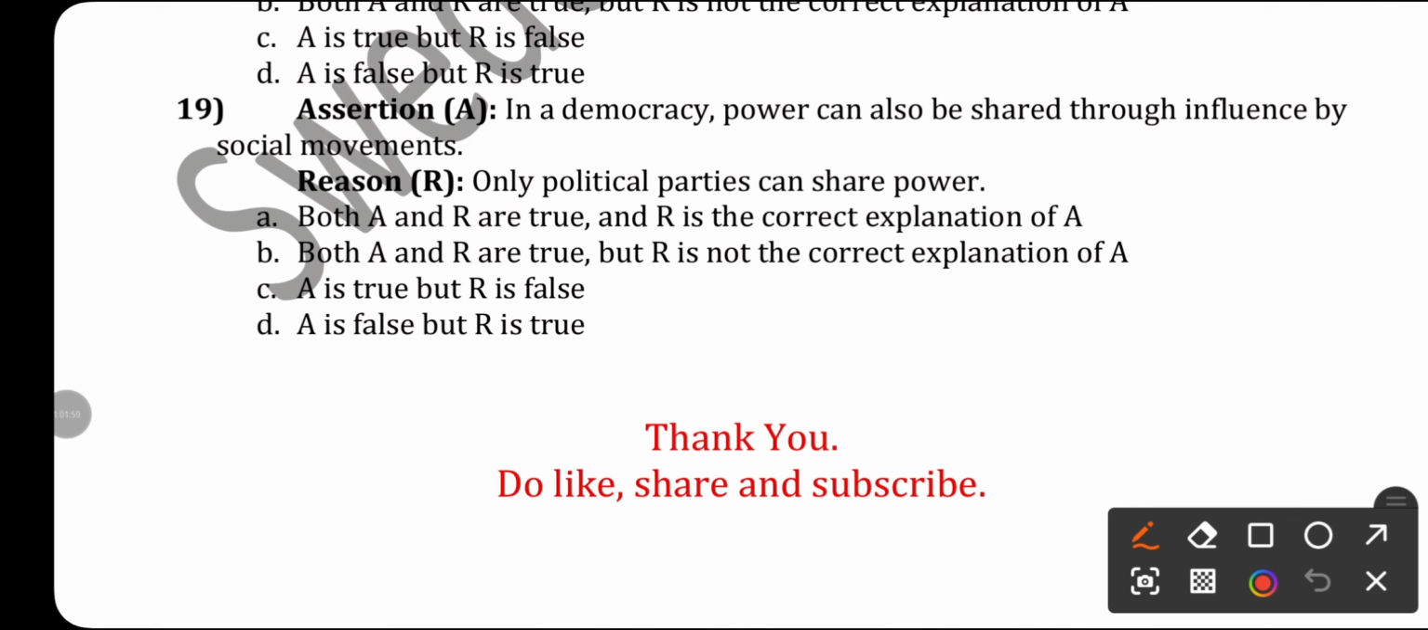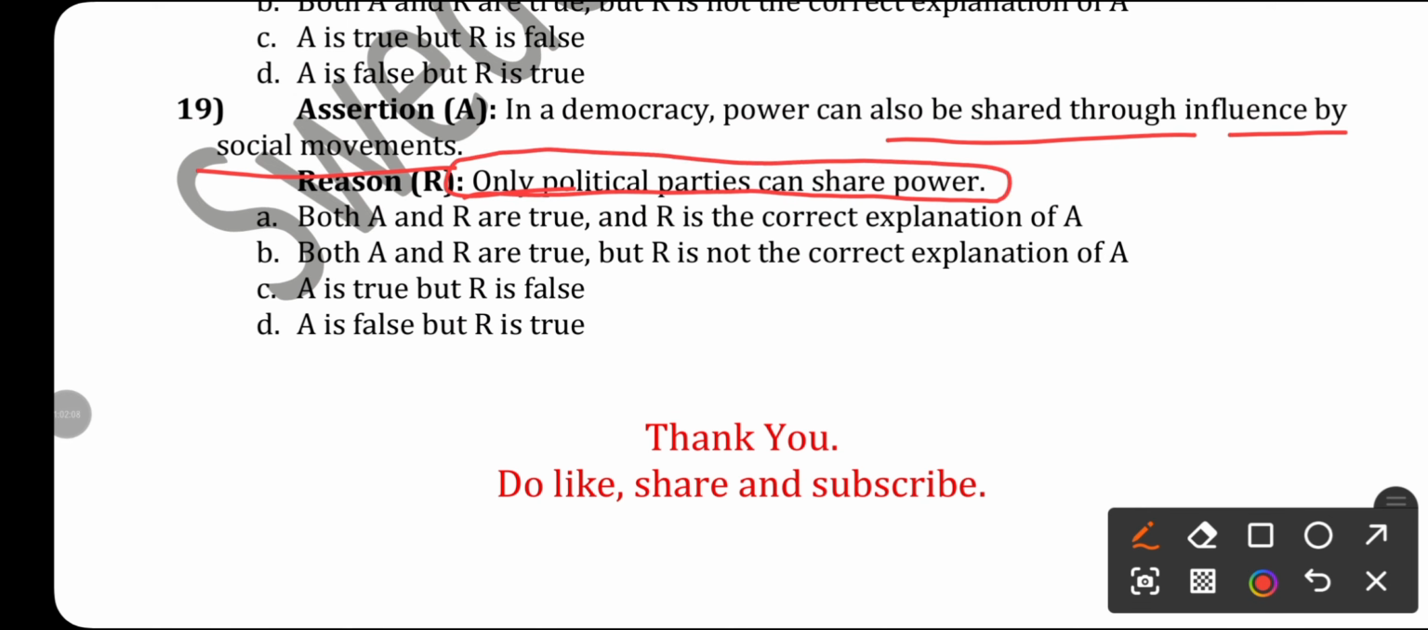Last question, 100th question. Okay, this is the last question. In democracy, power can also be shared through the influence of social movements. Yes, pressure groups participate. Only political parties can share power. No, not only political parties. A is true but R is false. So the right answer will be option C.